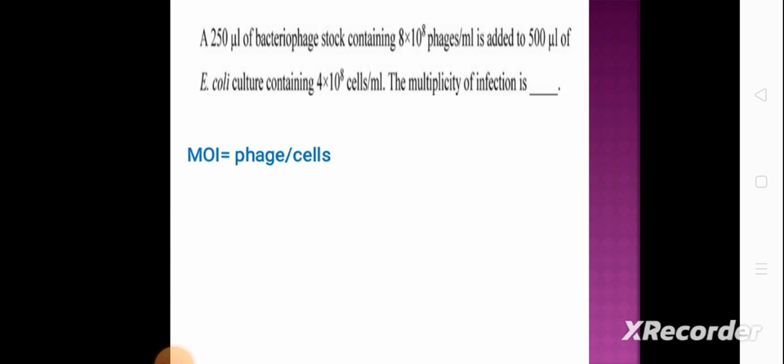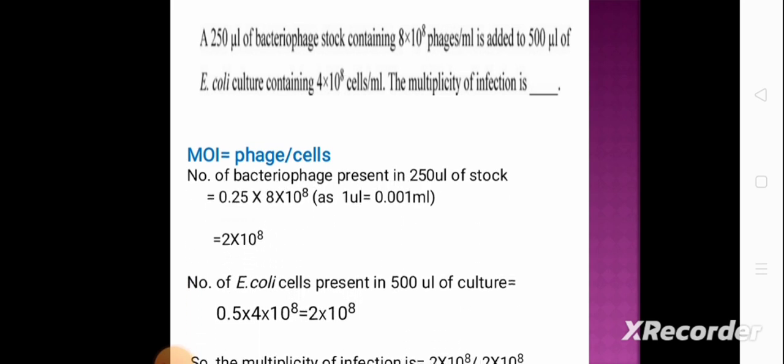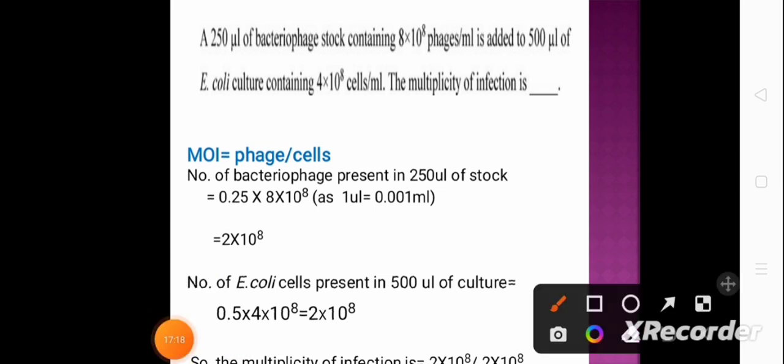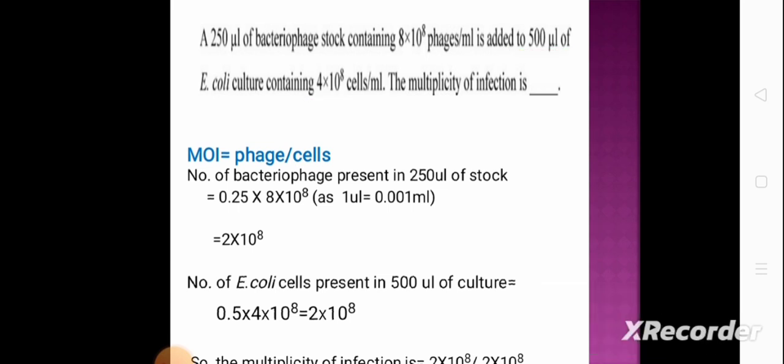So we have to calculate the total number of phage and total number of E. coli cells. So number of bacteriophage present in 250 microliter of stock is 2 into 10 to the power 8, and number of E. coli cells present in 500 microliter of culture is also 2 into 10 to the power 8. So the multiplicity of infection will be phages by cells, that is 2 into 10 to the power 8 divided by 2 into 10 to the power 8, that is 1. So the multiplicity of infection will be 1.